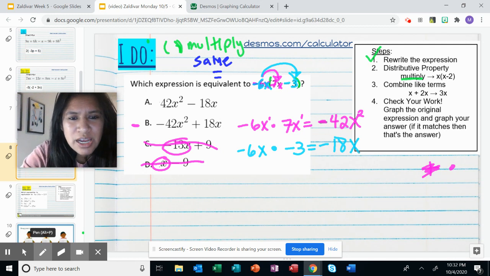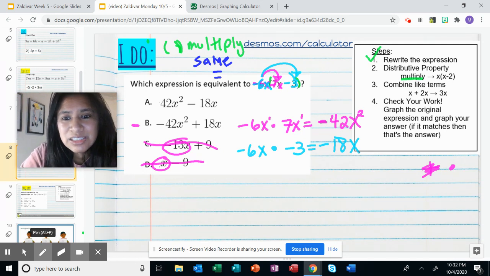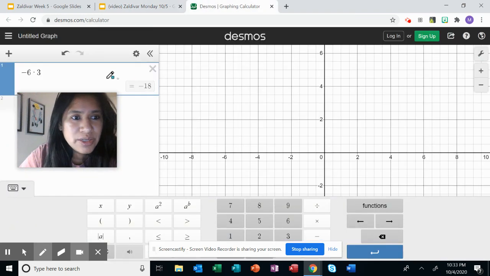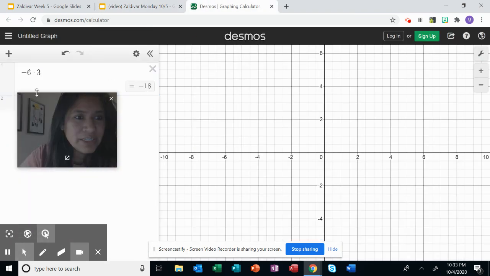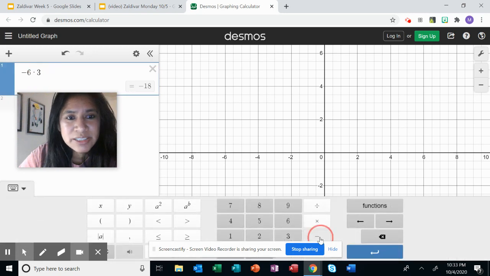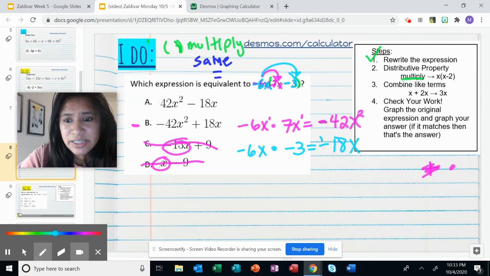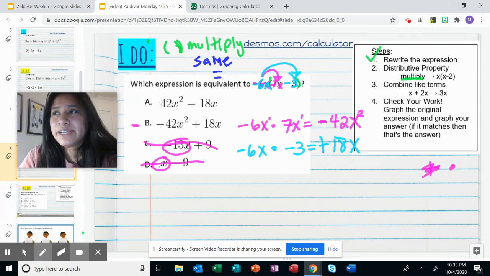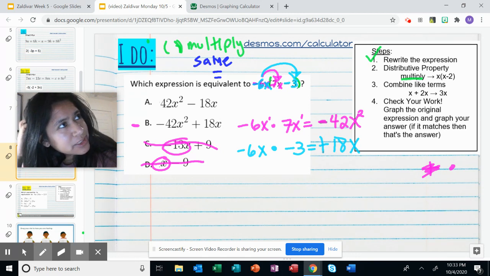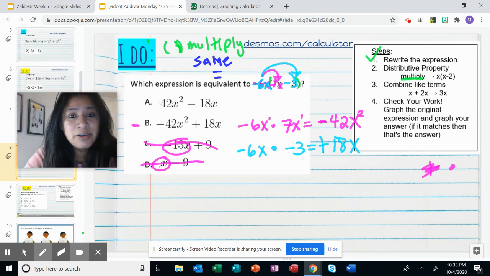All right, so let's look at your answer choices. Oh, it's actually negative 3. So make sure you actually type it in and have that negative in there, because that does change your answer. As you notice, I did not have that negative, so I would have gotten that question wrong. So that is a positive 18, and I'm going to make sure I change that. That's why I want you to double check, because otherwise you could get this wrong. Just to make sure.